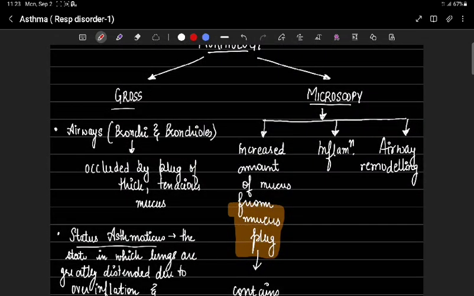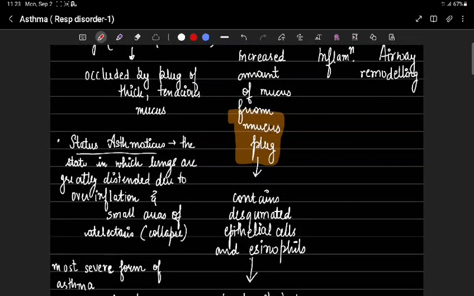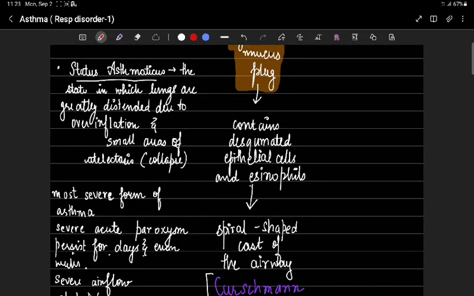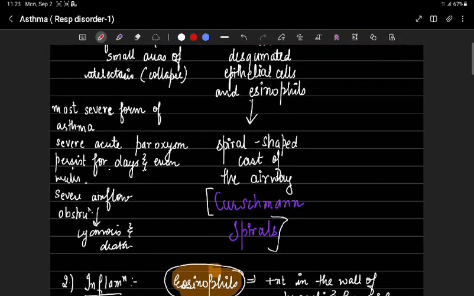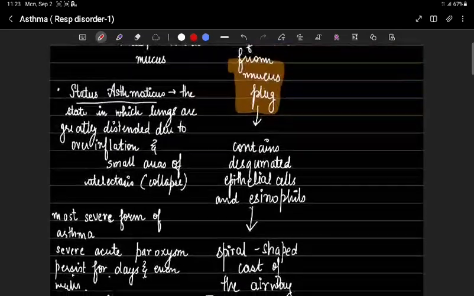Microscopy. Under microscopy, we first discuss the increased amount of mucus forming mucus plugs. They contain desquamated epithelial cells and eosinophils and form spiral shaped casts of airways, which are also called Curschmann spirals. They are also found in the sputum.